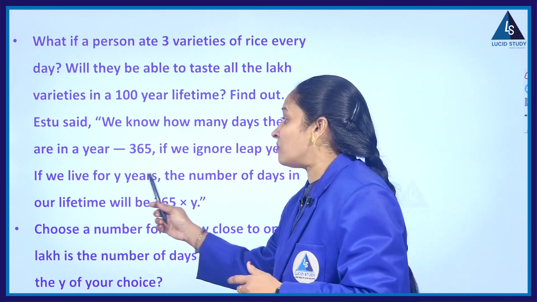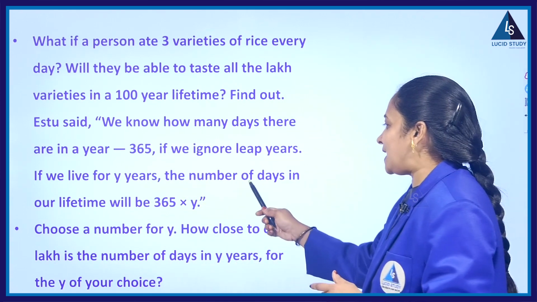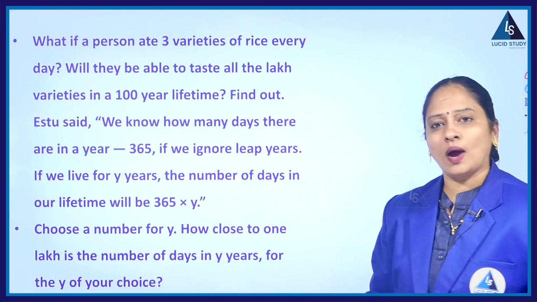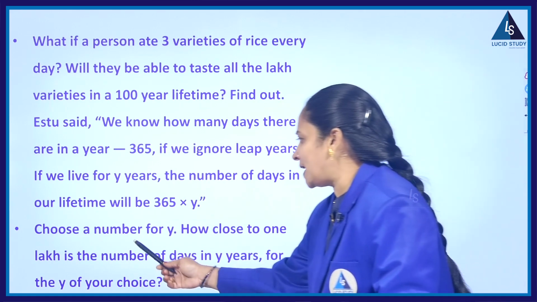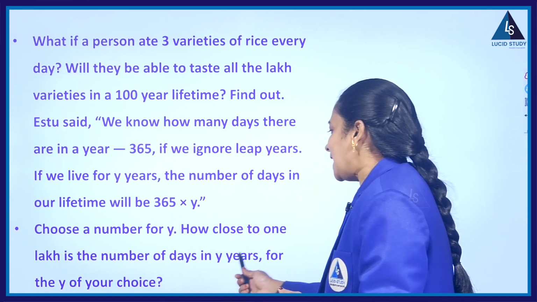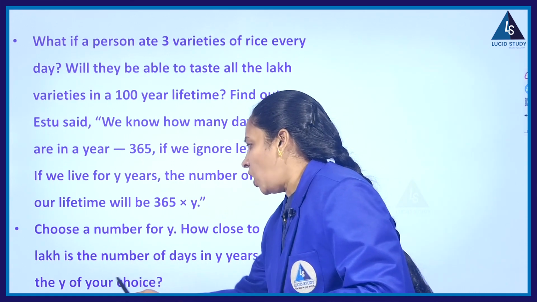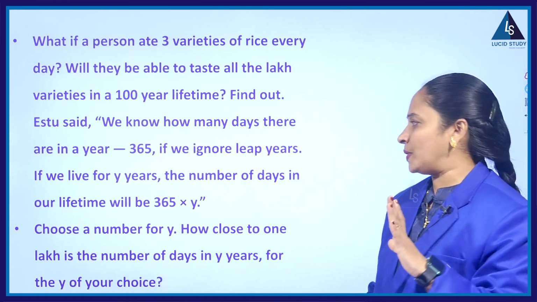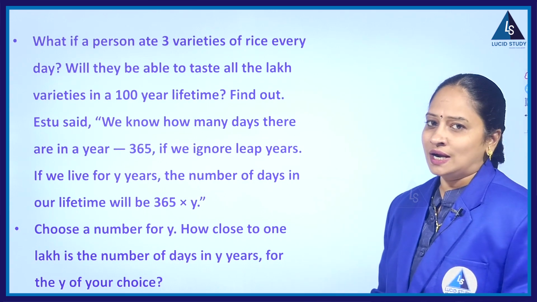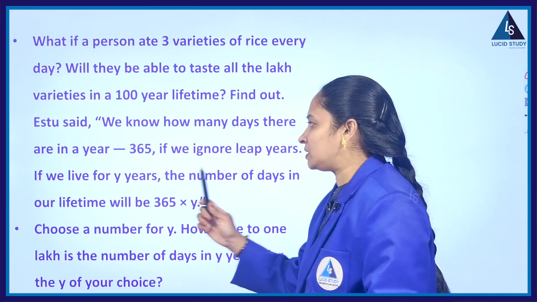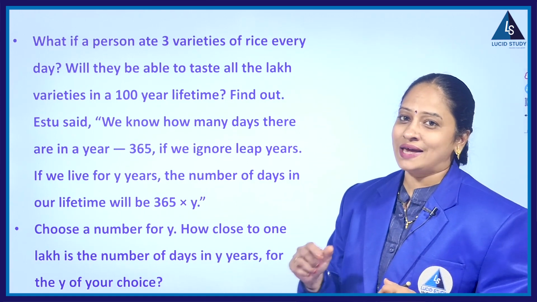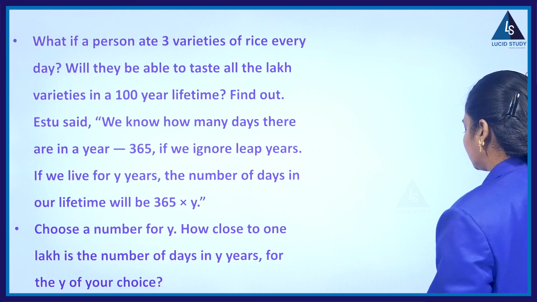And if you live for Y years, then the number of days in our lifetime will be 365 into Y, obviously. So choose a number Y. How close to 1 lakh is the number of days in Y years for the Y of your choice? So choose any number that will be the lifespan of a person in the real world, and multiply it with 365 and check whether we will cover that 1 lakh varieties of rice or not.